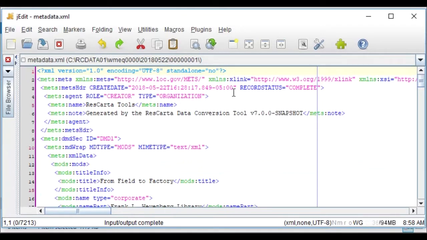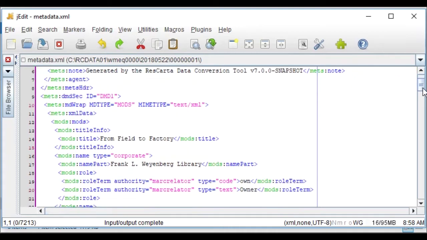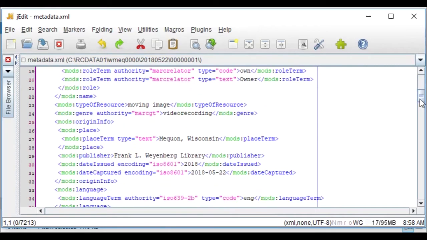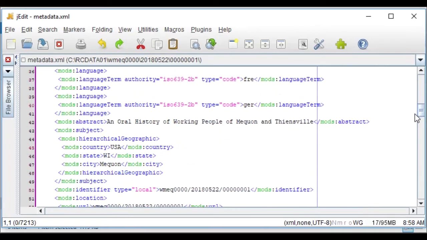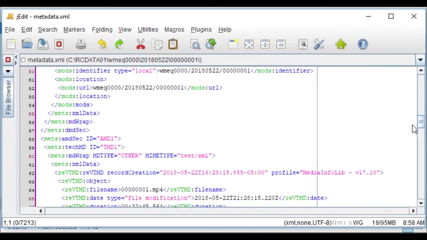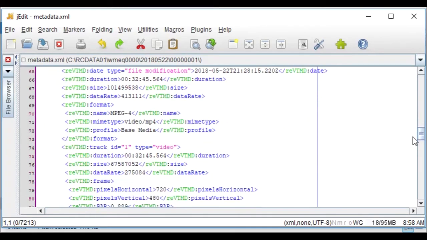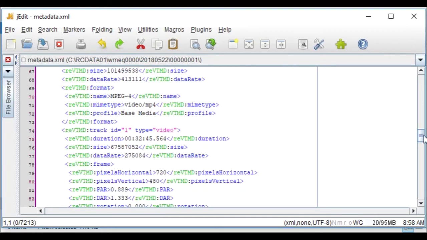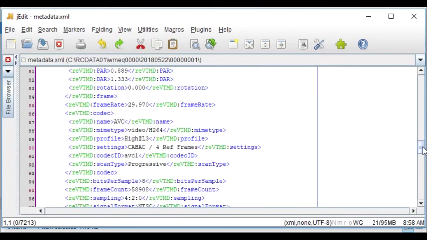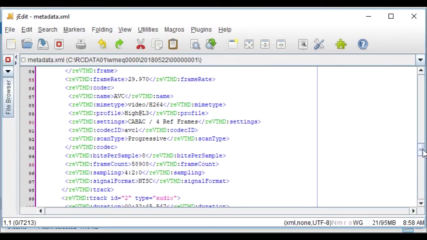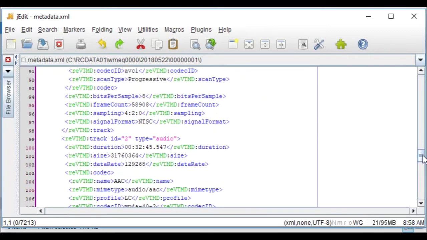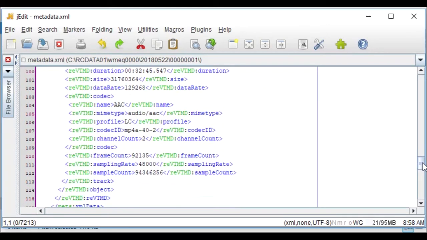We store a standard video file or text file in TIFF, audio files in broadcast wave, and what we do is we embed all the metadata into this file, and we also read all the technical metadata out of the video file, so that in the metadata it'll tell you it's an MPEG-4, its duration, its horizontal size, its vertical size in pixels, what is the frame rate, so that it has all the technical metadata.